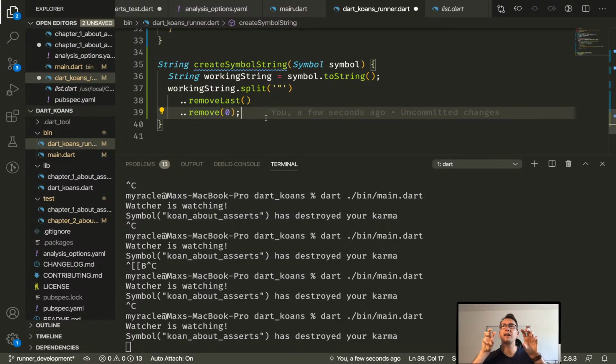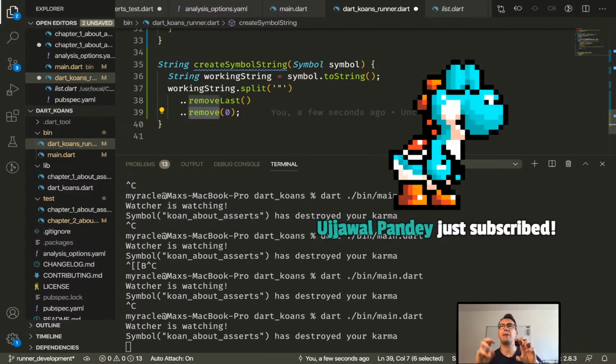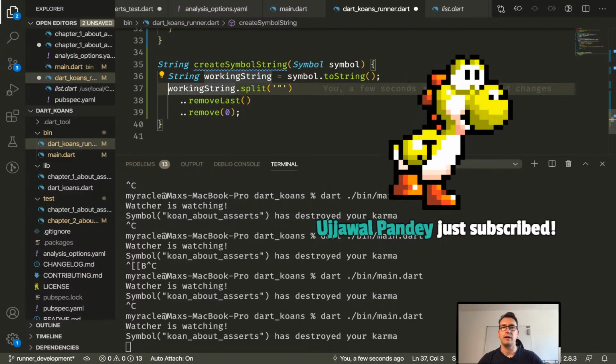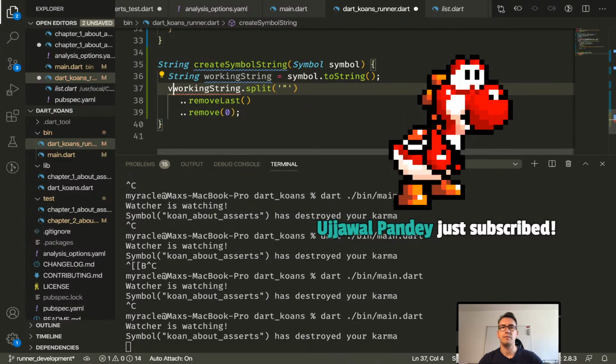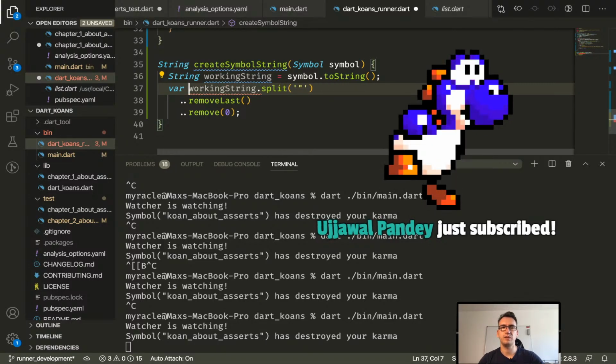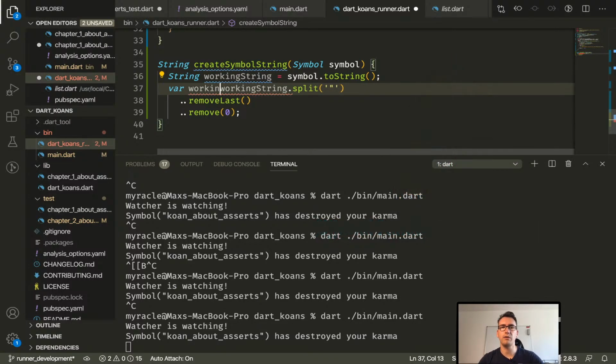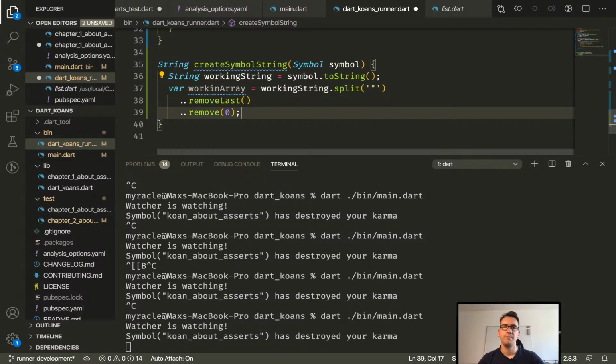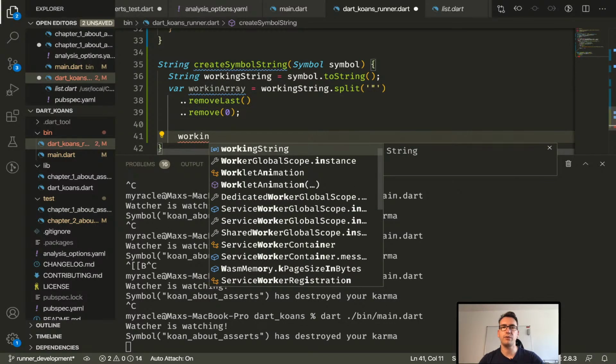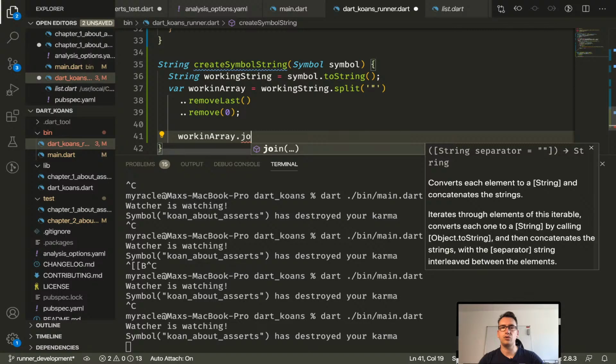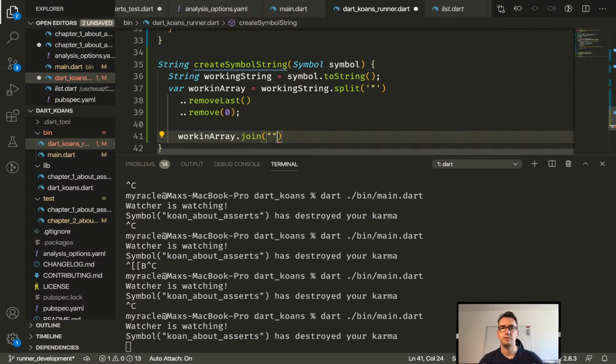I would like to get back the array again. And then I remove the first one. So I get back the array once again. And now we have here the var. This is the working array, I would call it. And now we can say working array, for example, dot join. And yeah, I think I have to pass something in, or no, cool. Return.